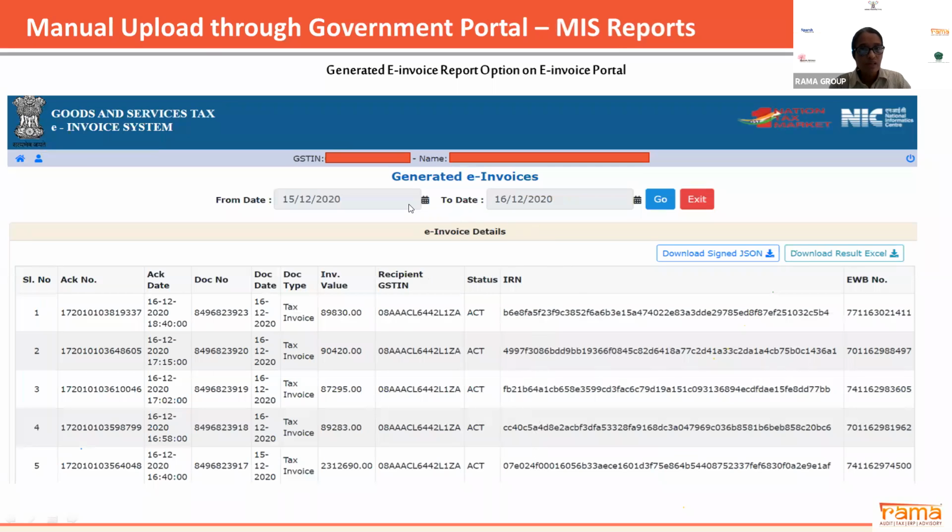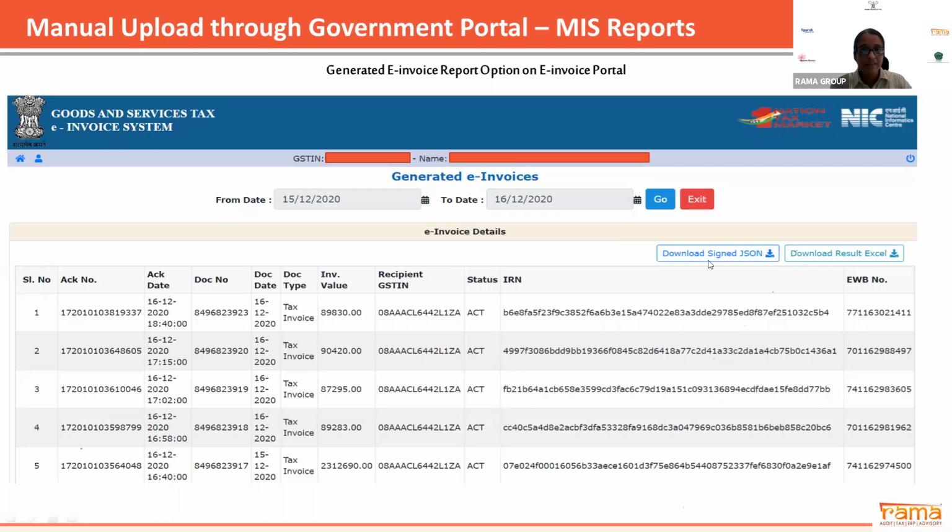But the portal will give you only 2 days of information, that is the current date and the previous date. Before that, the information is not available. So if you want to download or see the status, you can see it from here. This is a good facility provided by MIS. I believe the GST portal did not have much facility in the initial phase, but the NIC portal has come up with a very good facility.